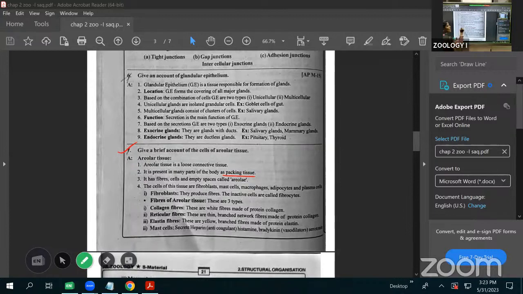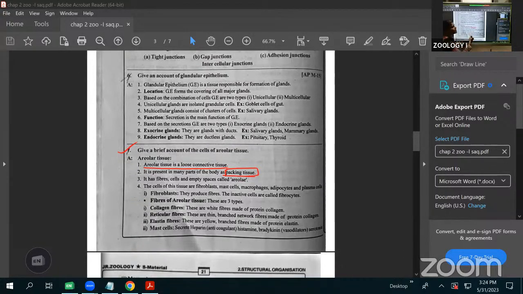Areolar connective tissue is one type of loose connective tissue. It is present in many parts of the body as packaging tissue. It mainly has fibers, and also cells, and empty spaces. That we call areoli.